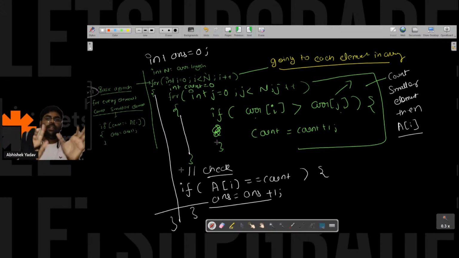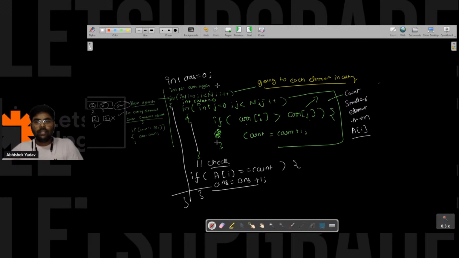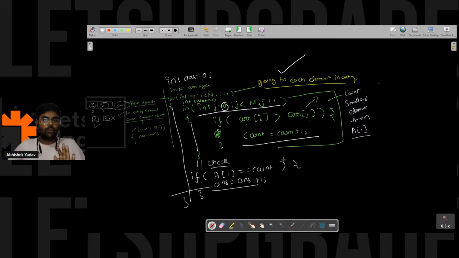So what I have done, first I have read the question, I have done 3 to 4 examples, and I got to know one thing: what I have to do is traverse the array, and on each traversal I have to count all the elements that are smaller than the current element. For that I have implemented the second for loop. And why am I starting from 0 till n? Because that smaller element can be present at any index, at 0 index, at 1 index, at the last index. So again I'm doing a traversal from the first position to the last position, and I'm incrementing the value of count. That I have implemented in the form of code.